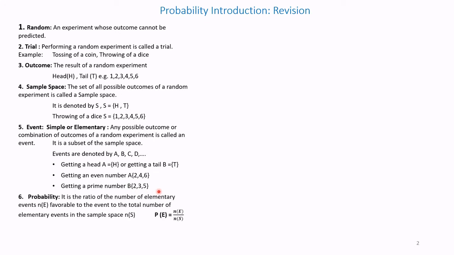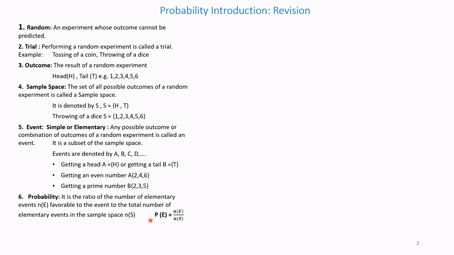Probability. Let us define probability now. Probability is the ratio of the number of elementary events n(E) favorable to the event to the total number of elementary events in the sample space.